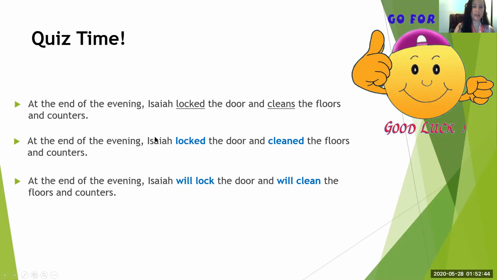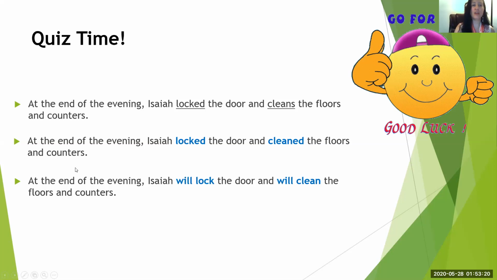So to make these agree, we have to choose if they're going to be in the past tense or in the future tense or in the present tense, okay? Here are some examples. At the end of the evening, Isaiah locked the door and cleaned the floors, okay? So these are both in the past tense and they're both regular verbs. And why? You got it, because there's ed at the end. That's the rule of a regular verb in the past tense.